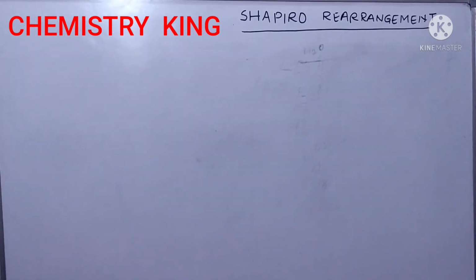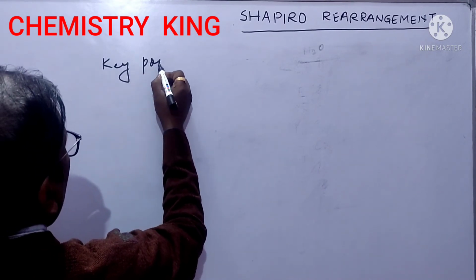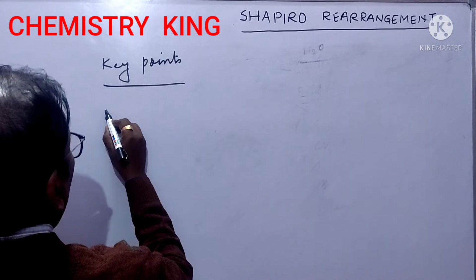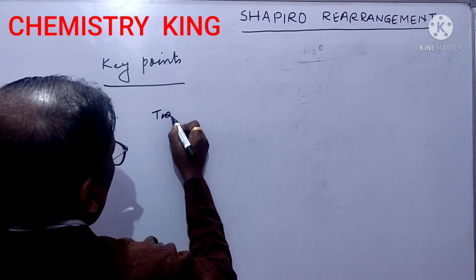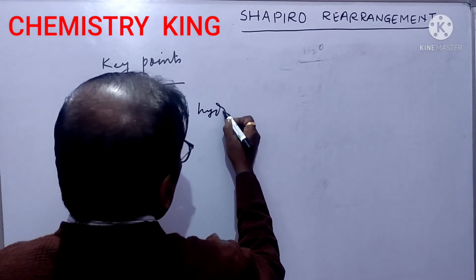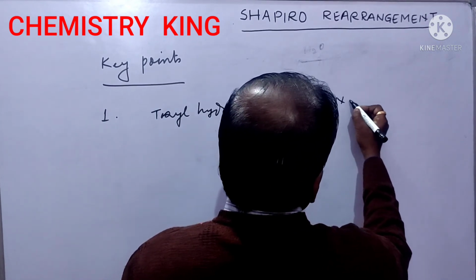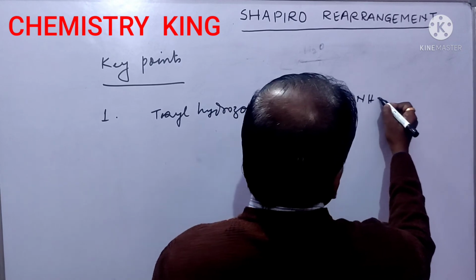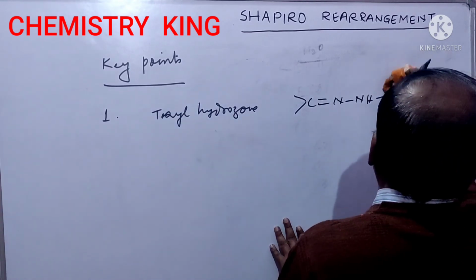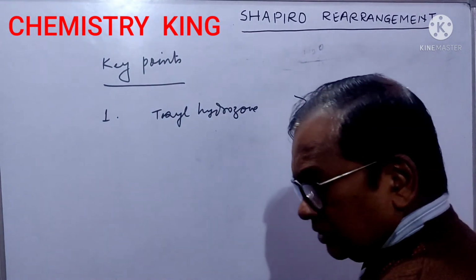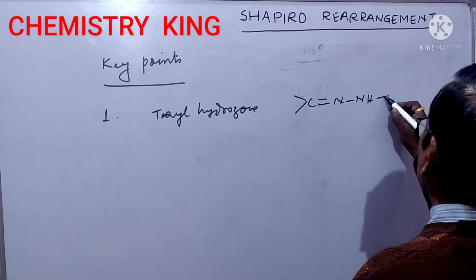Now, some key points for Shapiro rearrangement should be discussed here. First, you take tosyl hydrazone. Tosyl hydrazone means this: NHTs, tosyl. Sometimes in examinations like CSIR NET or GATE, you will see tosyl in this form.